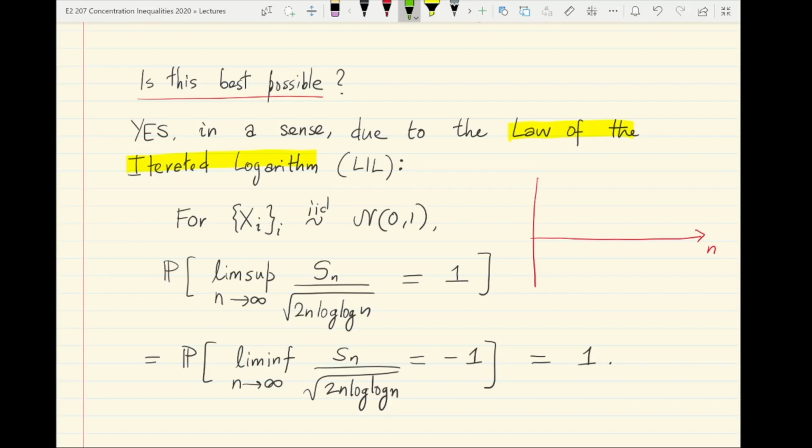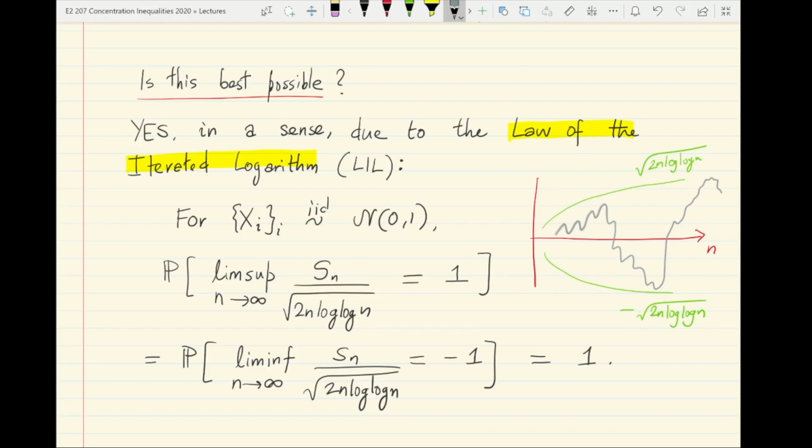If you draw square root 2n log n, and on the bottom you plot the envelope of minus square root 2n log n, what the law of the iterated logarithm says is that infinitely often the process Sn is going to touch both these boundaries. It's going to come arbitrarily close to both these boundaries.